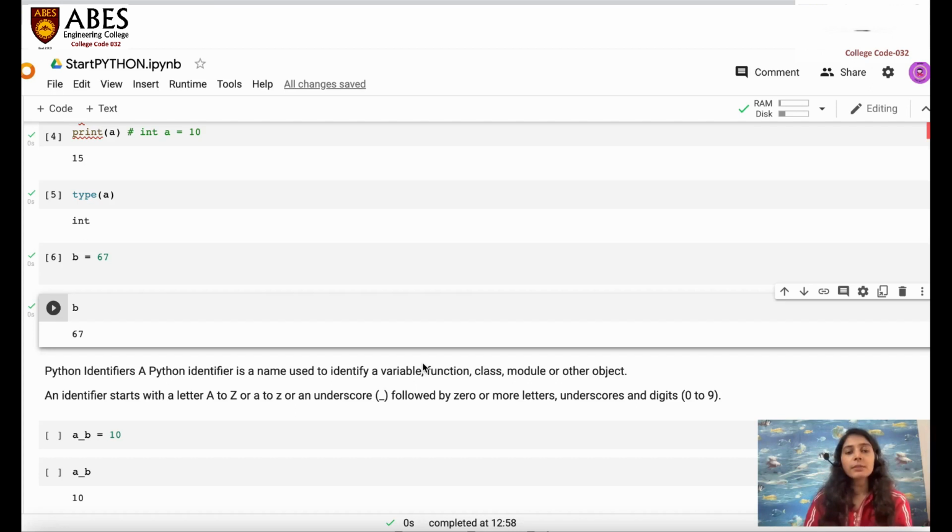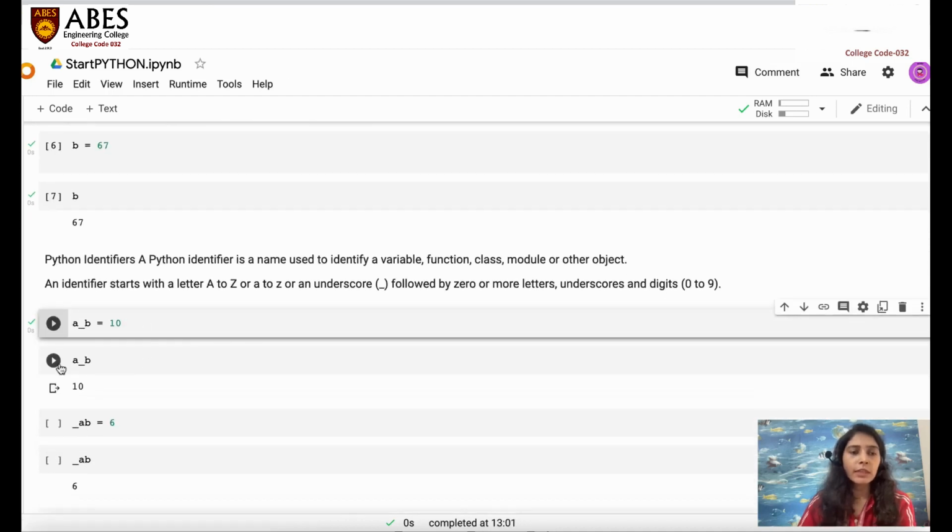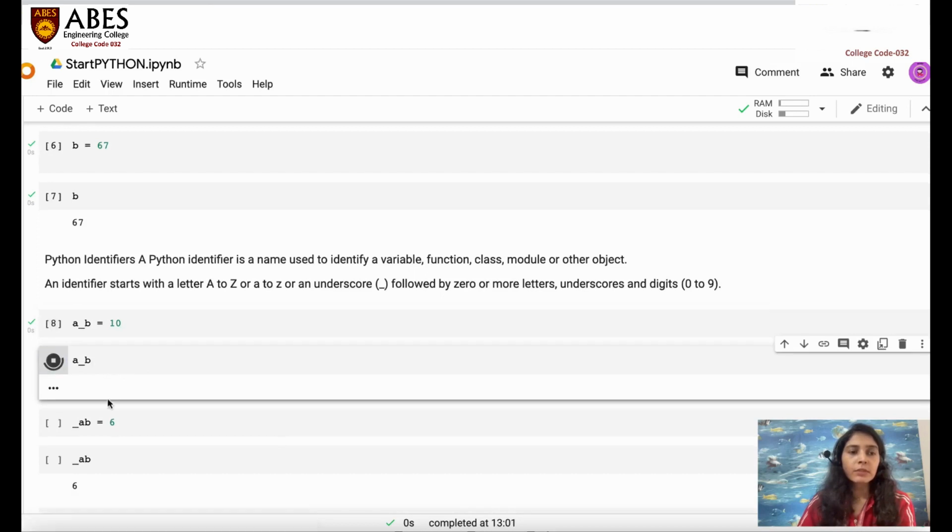That is the basic protocol for naming any variable, function, class, module, or object. But you should not start any variable with a numeric value. You can see a_b is a valid variable to which we are assigning the value 10. If you print a_b, it gives me the value 10.